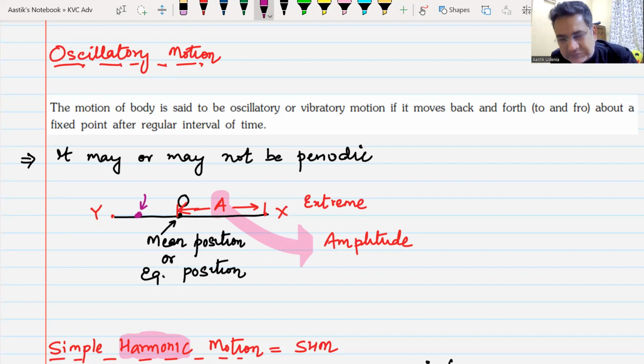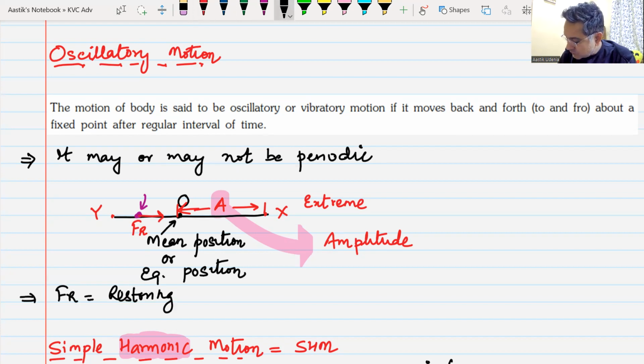That is not the point of concern. It may be anywhere between the mean position and the extreme position. Whenever it is anywhere between them, there is a force which always acts on the particle, and this force tries to bring the particle back to its original position. This force is known as the restoring force. Restoring force acts on a particle.